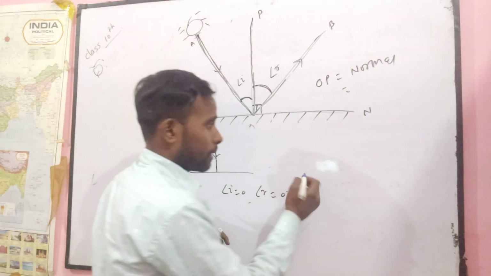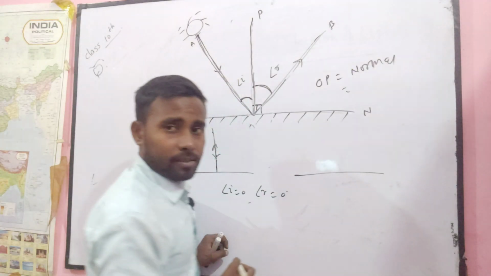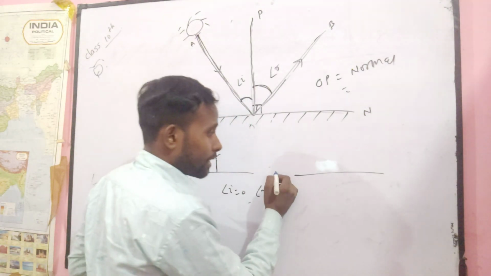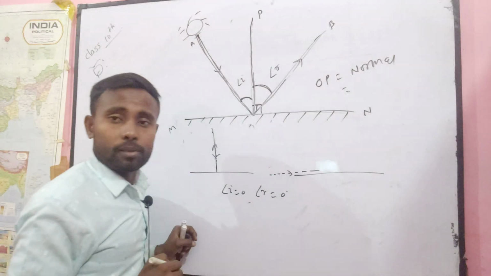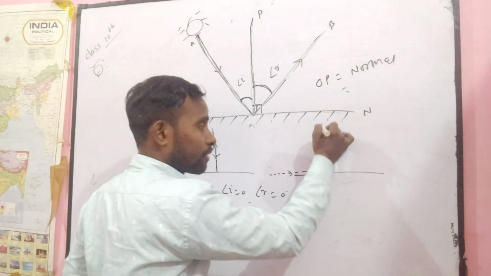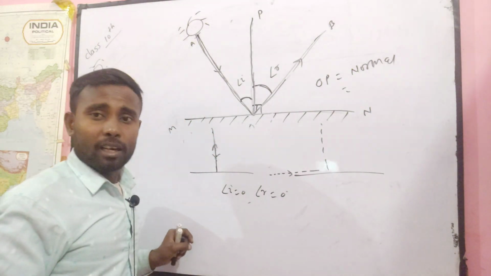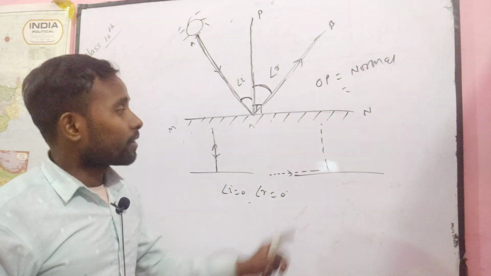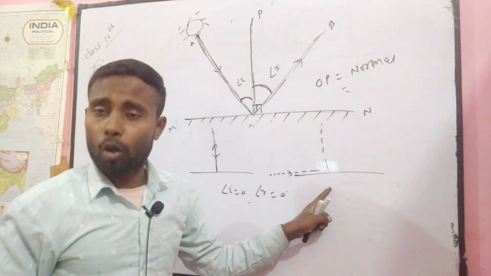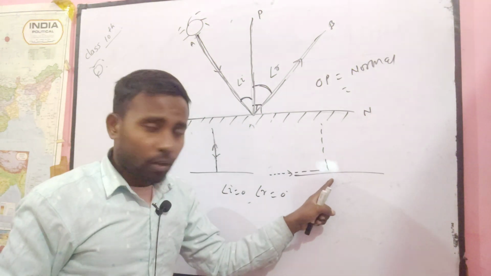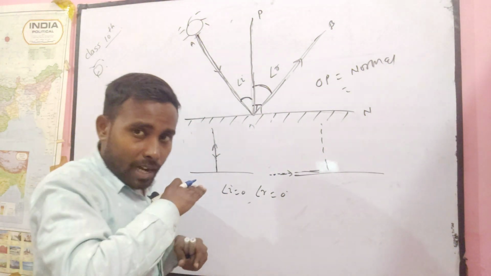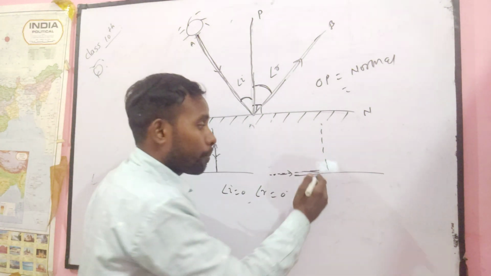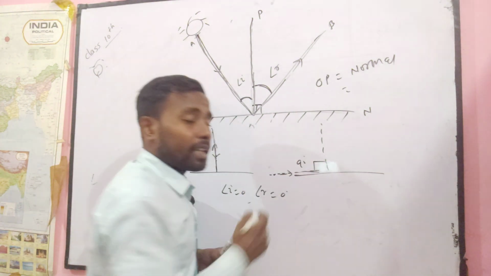The next point: suppose this is your surface, and if a light ray is incident parallel to this surface, what will happen? You know that for measuring the incident angle, first of all we draw a normal. If the ray is incident parallel to the surface, it makes an incident angle of 90 degrees.